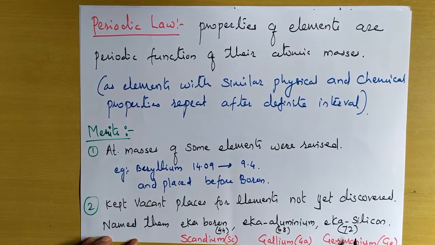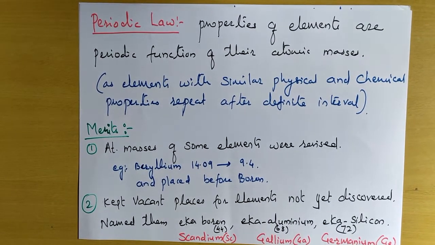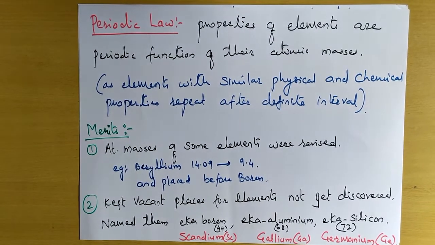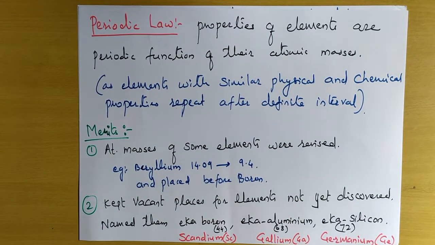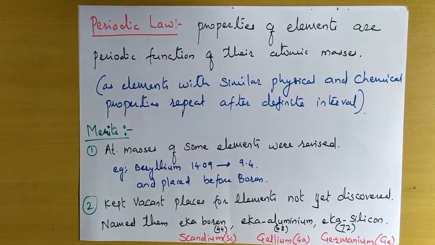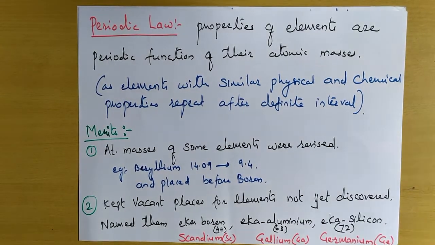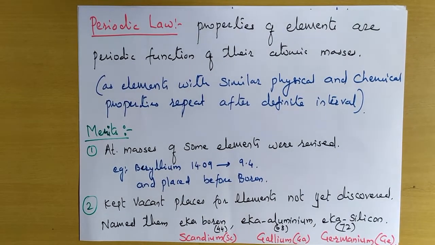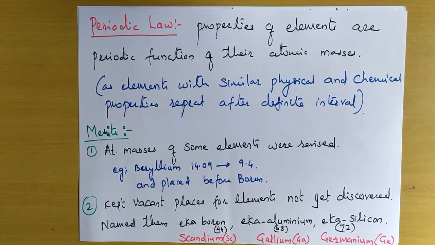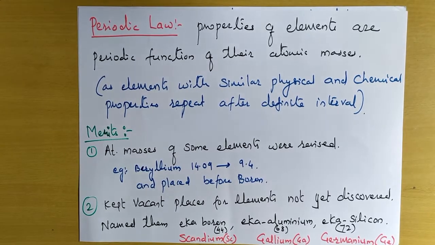These elements were not discovered at that time, but he predicted their atomic masses and even their properties, and later on these elements were given the names scandium, symbol Sc, gallium, symbol Ga, and germanium, symbol Ge. This was one of the most important works done by Mendeleev.